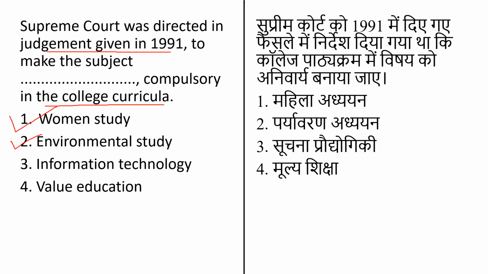Third option is information technology. When we are talking about information technology, we are talking about the IT. It is the use of computers to create, process, store and exchange all kinds of electronic data and information. And the last option is value education. So what is value education? Value education is a process through which individuals give a good value to each other. That is called the value education.